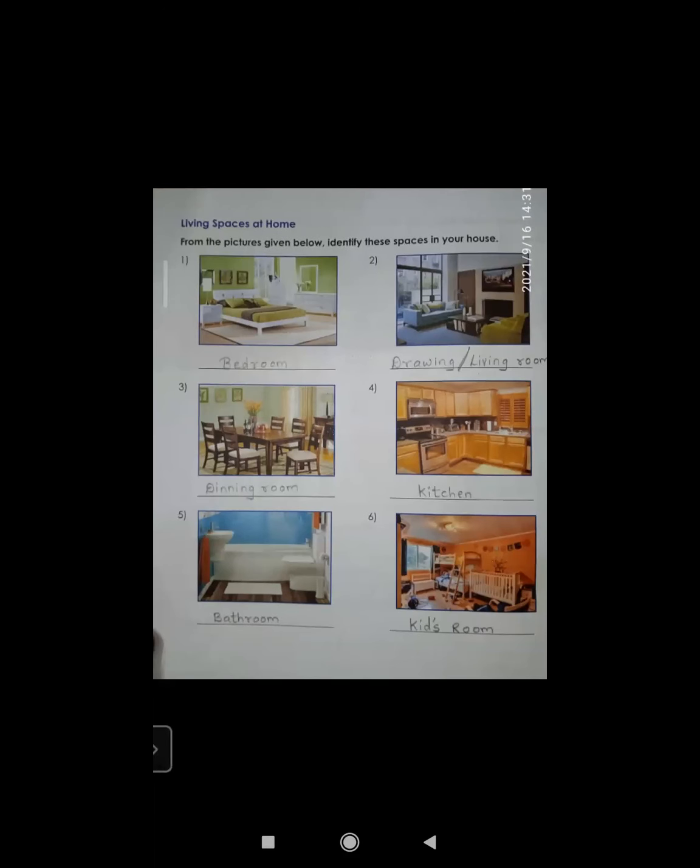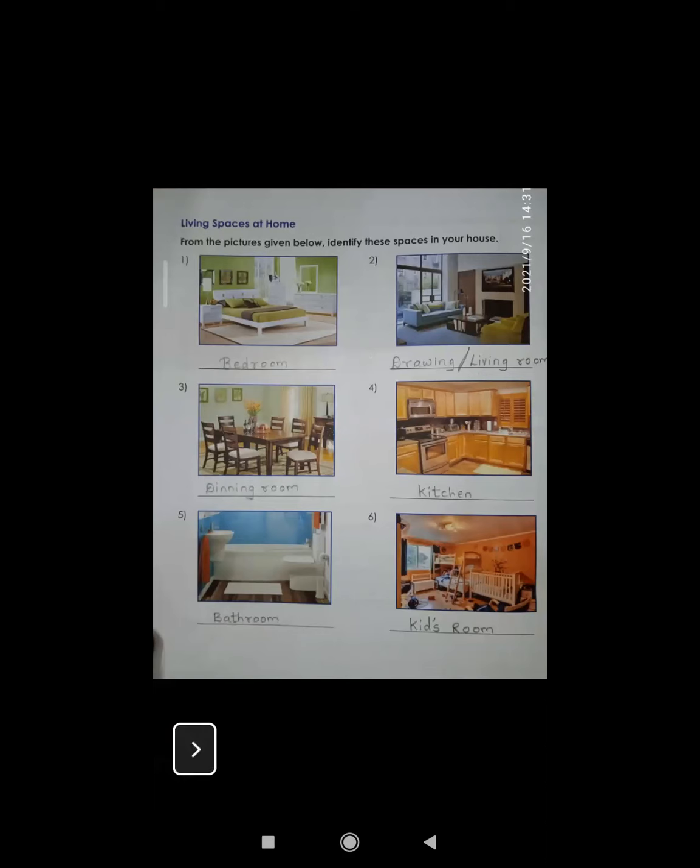So here we have just done this page. This is the written answers. This way if you want, you can mark down this. Let us move to the next page. The next page is showing us the living space in our house, right? Now let us see what all things they have shown us. They have shown us the images of the different rooms.